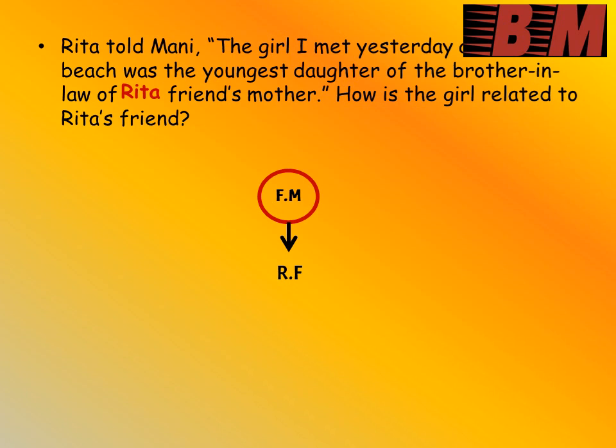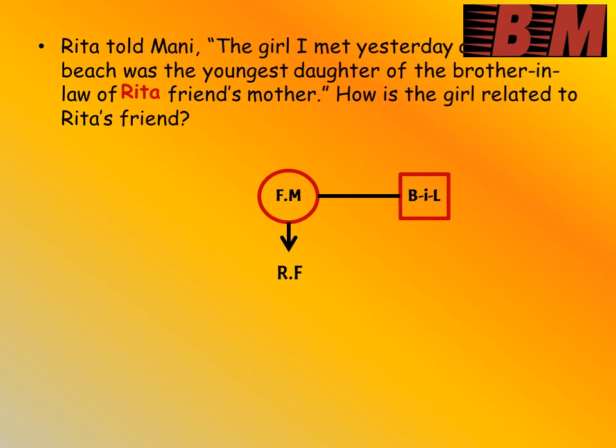And the next piece of information we got in the question is regarding the brother-in-law of Rita's friend's mother. And brother-in-law here, they belong to the same generation. Rita's friend's mother and her brother-in-law belong to the same generation. Here, to represent the same generation, we will draw a straight line. And I am writing brother-in-law of Rita's friend's mother next to that straight line. So keep in mind, husband, sister, brother, brother-in-law, sister-in-law, all these relations fall into the same generation. So we have to denote the same generation with the help of a straight line.